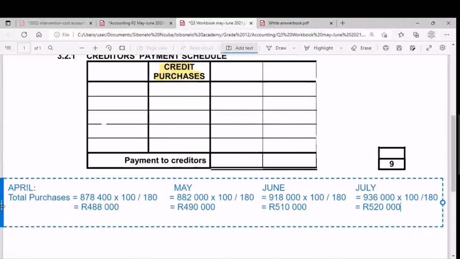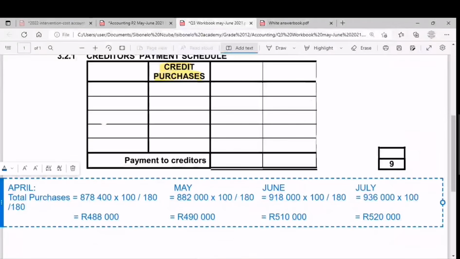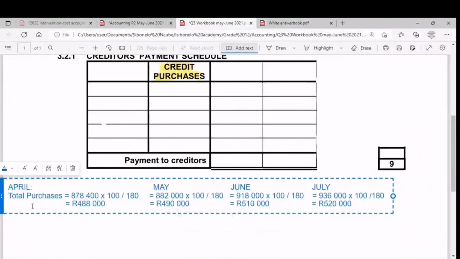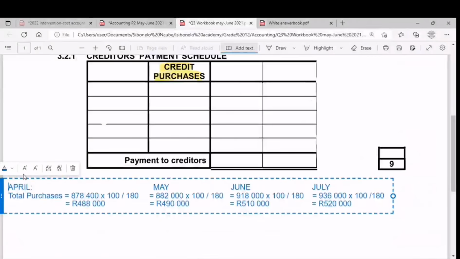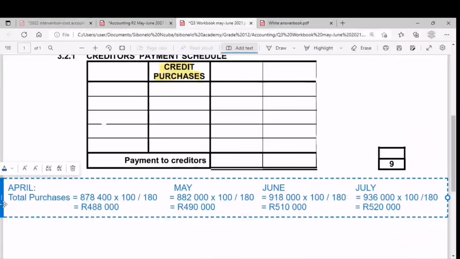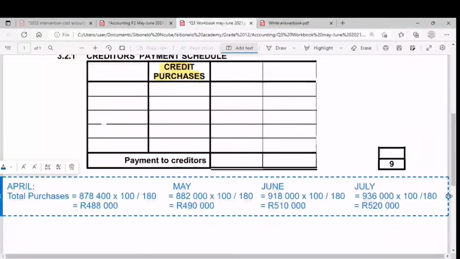So guys, now we have the purchases. So this is how we get the purchases. So this is how we do it. Okay. See here.